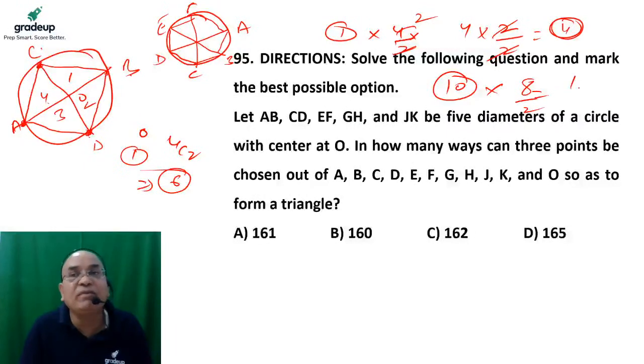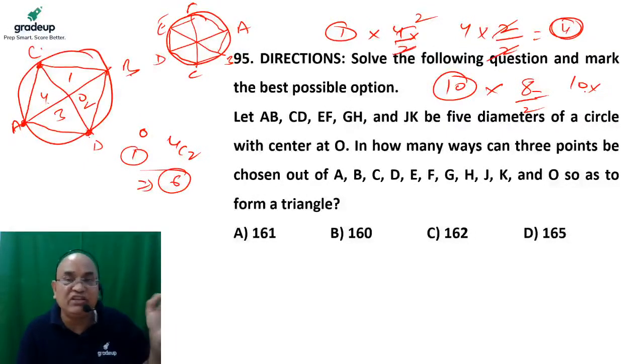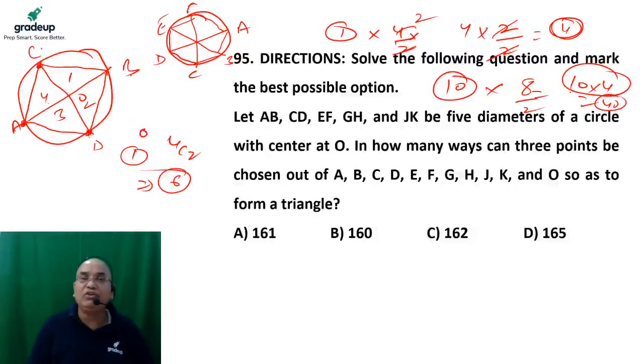So total number of triangles: 10 points for the first one and 4 points for the second one. So a total of 40 triangles are going to be formed. And these 2 lines, AB and BA, are the same line actually.